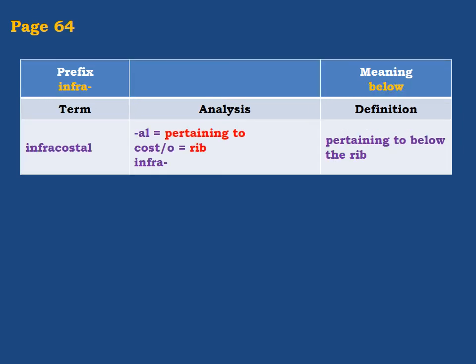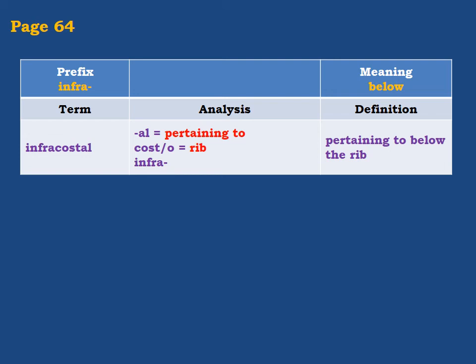The next prefix is infra. Infra means below. Maybe you have heard of the word infrared, describing a kind of radiation.